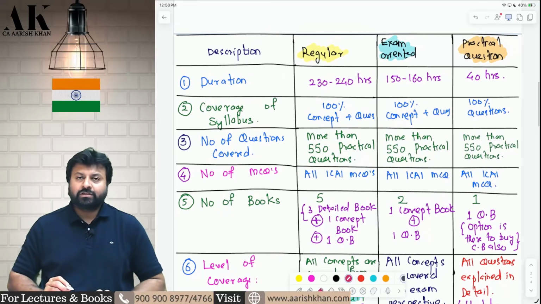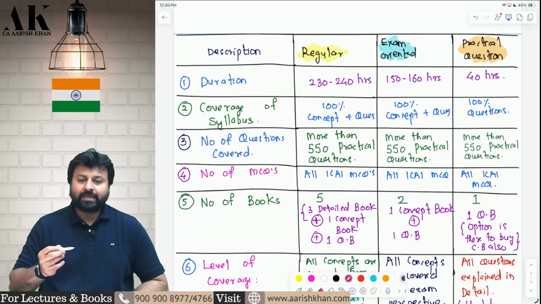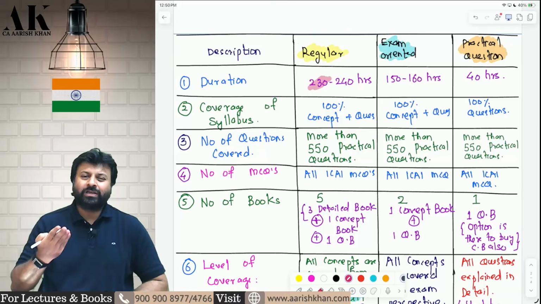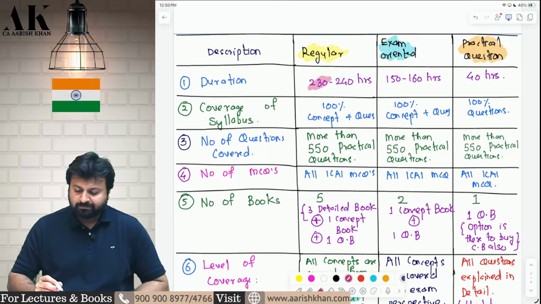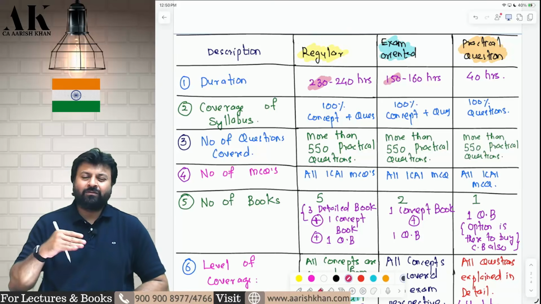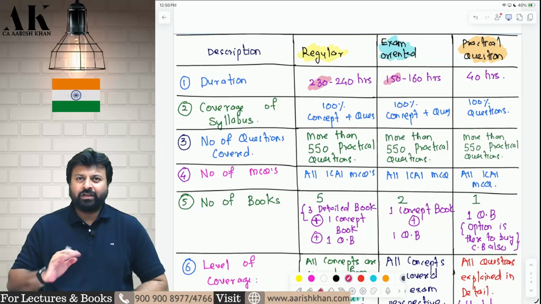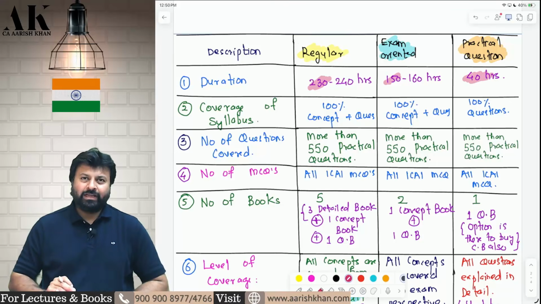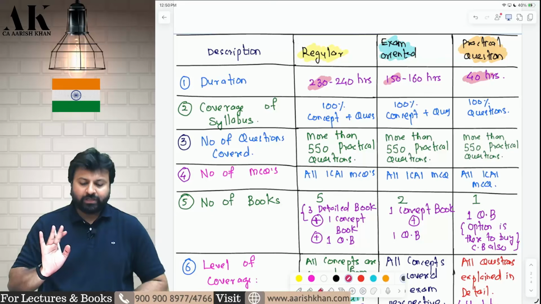What is the duration first of all? The duration of all three batches are as follows. Regular batch around 230 hours, 220 to 230 hours. I am saying on the higher side only. Exam oriented batch under 150 hours. I am saying on higher side only, 150 to 160 if some amendments come in future. Practical question batch only 40 hours. This is the duration which is there.